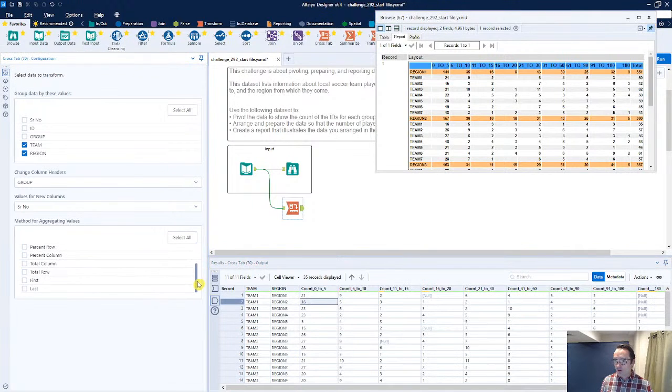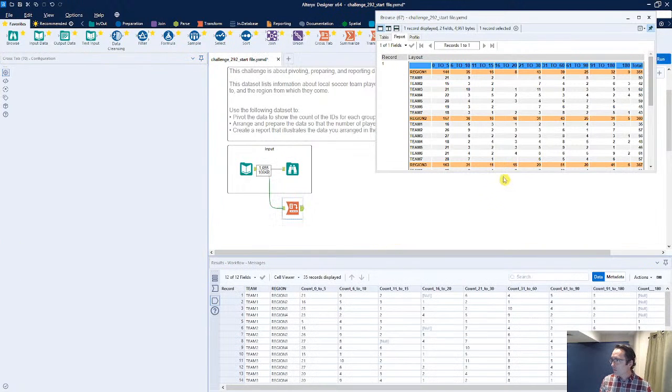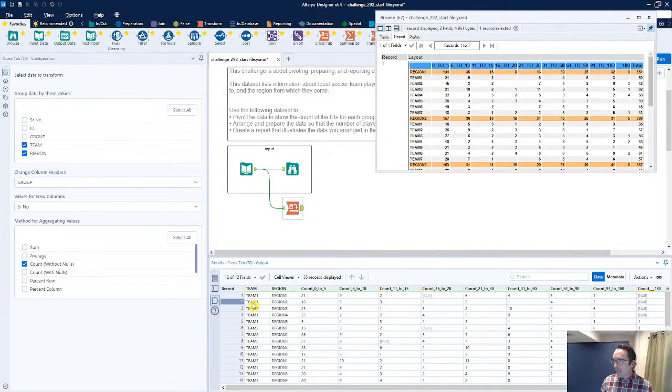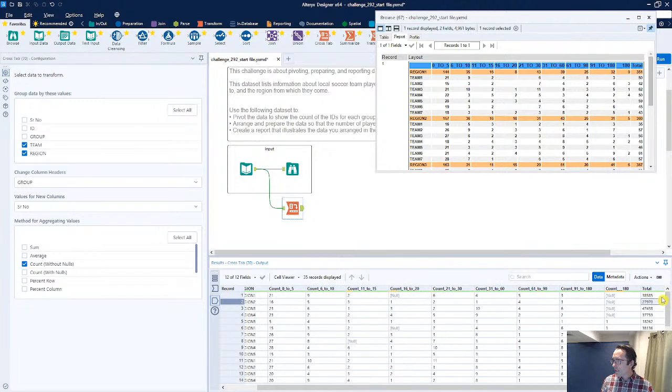That's what I've noticed. So I'm going to scroll down. Let's add a totals column. The crosstab tool does give you the ability to add a totals column. Once again, Control R to run the workflow. And now I actually have a nice little totals column. Now this is not giving me exactly what I thought for some reason, because it is also adding in some additional info that I'm not quite expecting in here.